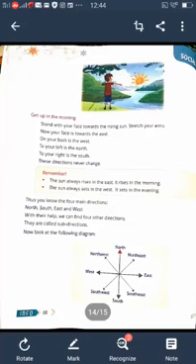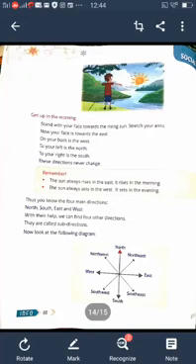With their help, we can find four more directions. They are called subdirections. Look at the following diagram. Halfway between north and east is known as the northeast direction, that is NE. Halfway between north and west is called northwest, that is NW. Halfway between the south and west is known as southwest, or SW. These are subdirections. Which are the subdirections?